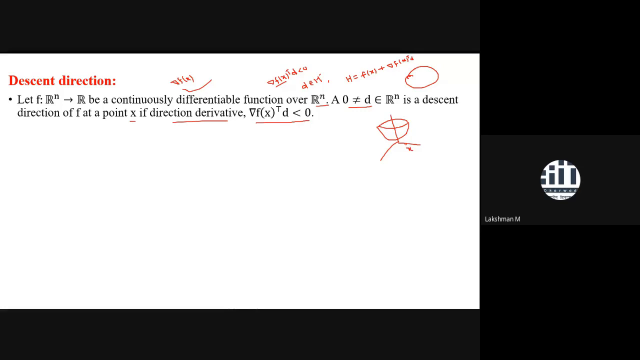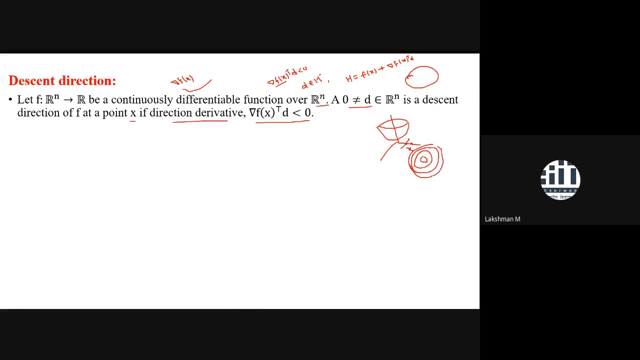So what would be d? D may be in this direction, D may be in this direction, D may be in any direction like that. It depends. So the contour approach is a better approach. Try to draw in contour fashion. If you draw the contour of this ball, the contour would be like this. This would be the contour of this function.